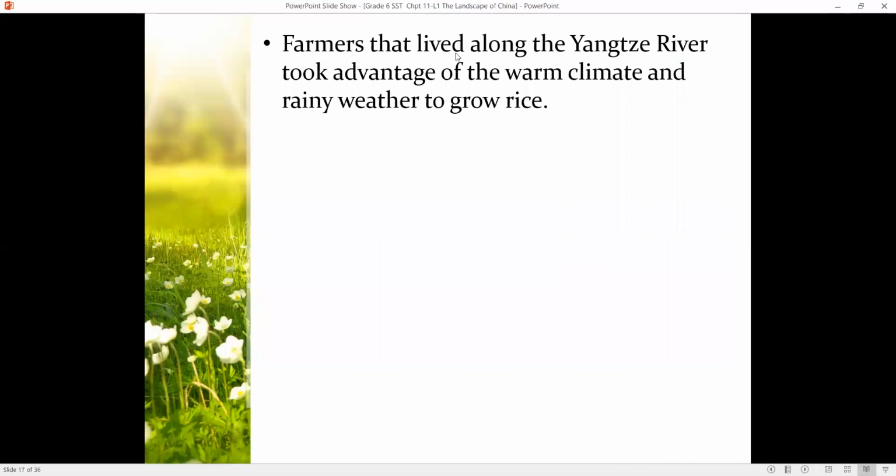Farmers that lived along the Yangtze River took advantage of the warm climate and rainy weather to grow rice. So probably the climate that is required for the growth of rice is warm climate and rainy weather. This climate was experienced along the Yangtze River, and the farmers took this opportunity to grow rice on a large scale.